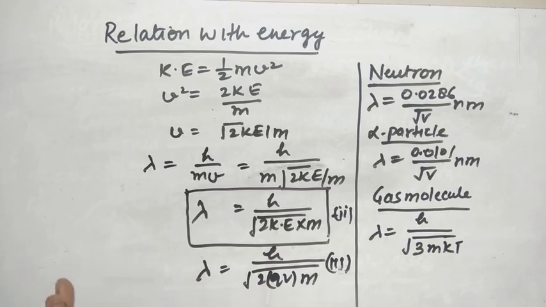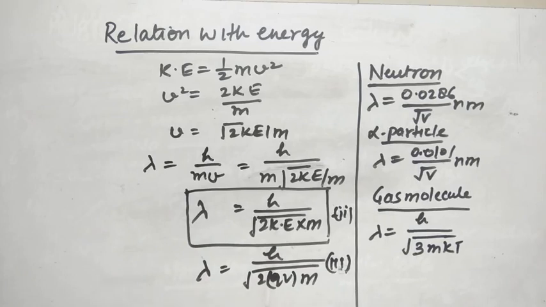On the basis of the classical concept, it behaves as a particle, and on the basis of the modern concept, the de Broglie relation, it behaves as a wave. So it shows two natures. This is called the dual nature of electrons. Clear? So we can say that it has two characteristics. This is called the dual nature of electron.